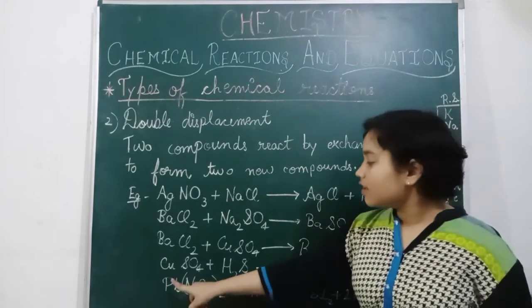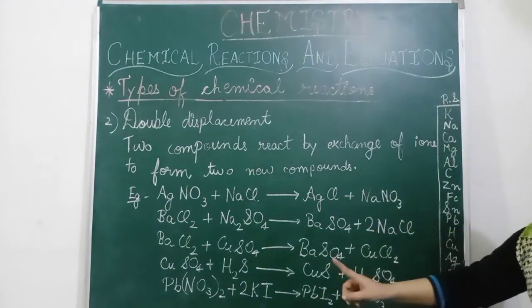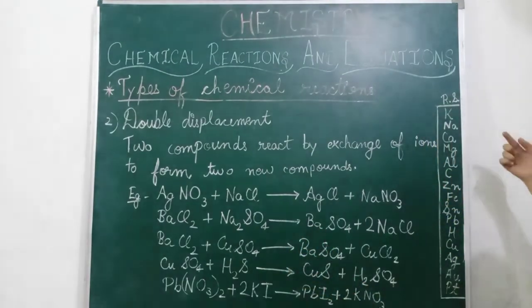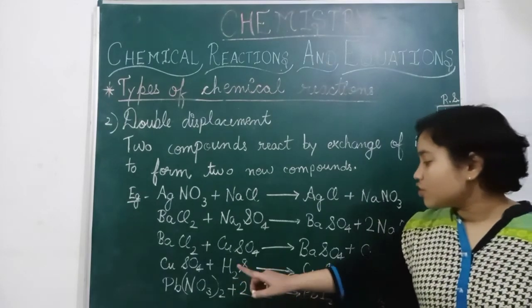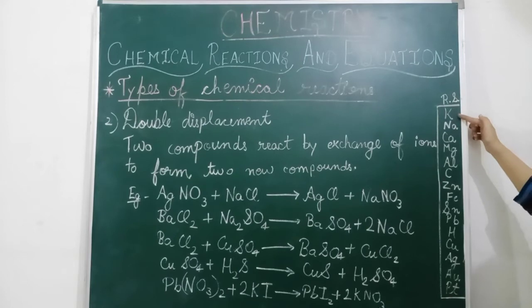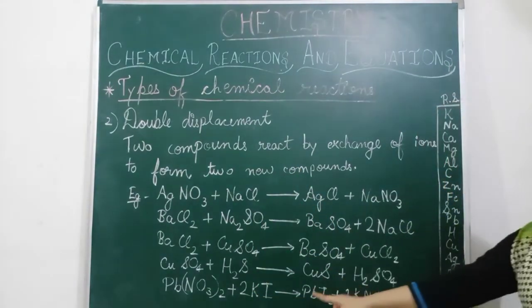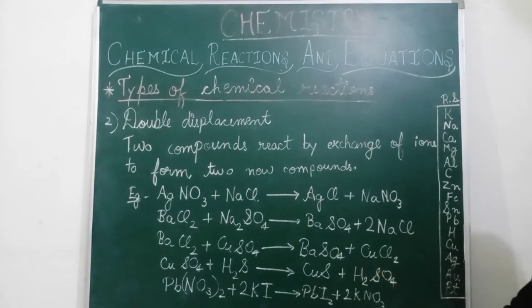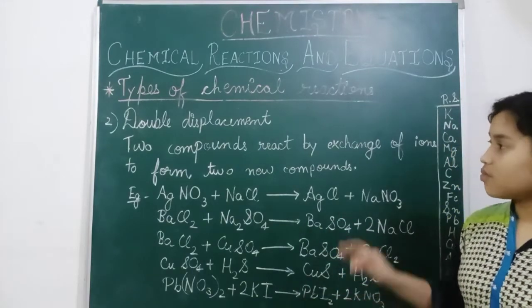Now let us see this one. So Pb(NO3)2 plus 2KI. Let us see, where is Pb? Pb is not present here. So K, so Pb is here, yes, it is here, and K means potassium is here. So potassium is more reactive than lead, so that is why it will displace lead and we get PbI2 plus 2KNO3. So these are examples of double displacement.